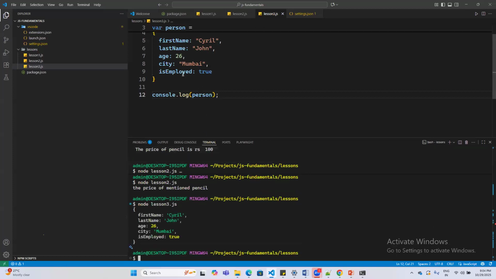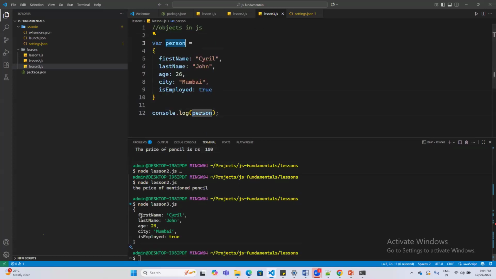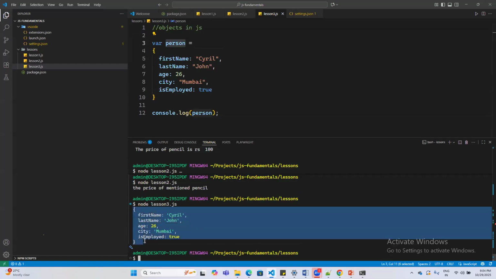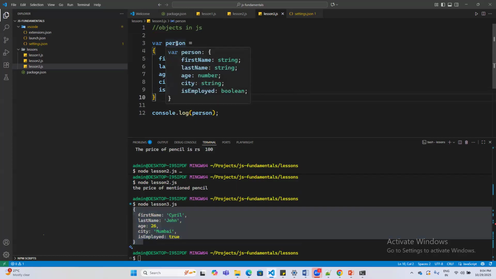So when I call this object person, it will tell me what this object is about. If you mouse over on this variable person, it has defined what a person is for me. Person is of type variable, which can have these five properties, and each property's type is defined.